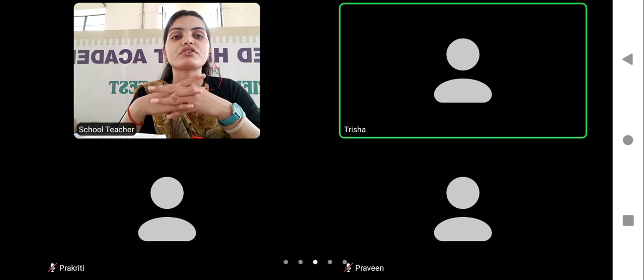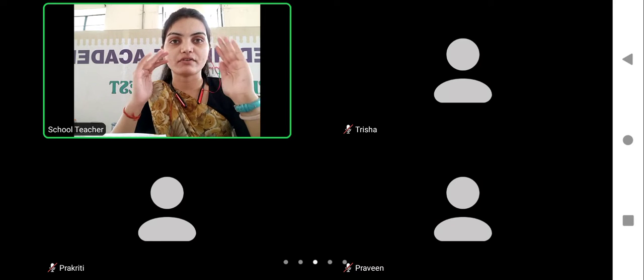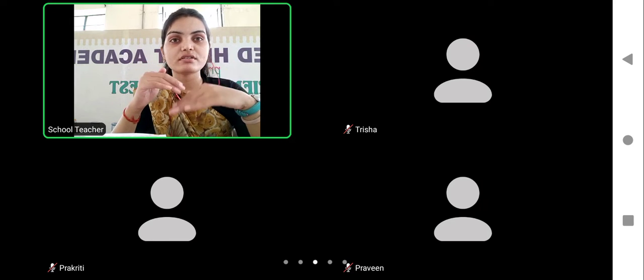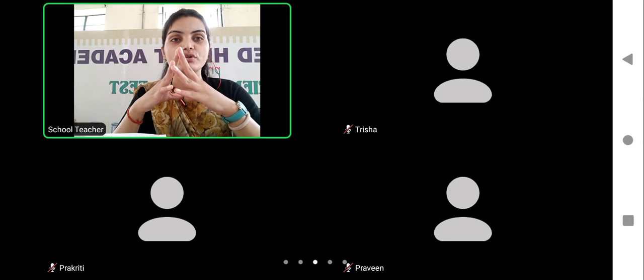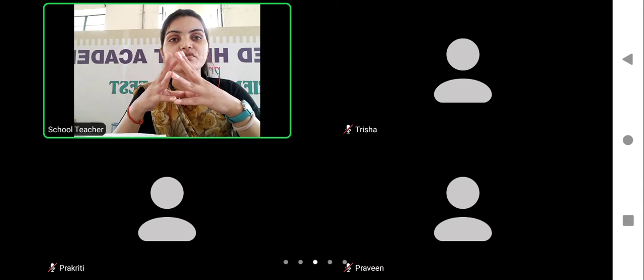Okay, very good, Trisha. But you can also clear it that it is the loss of water from the upper surface of the plant, which is the aerial part. Okay, the root is the embedded part, and the aerial part is the shoot. So when that loss of water takes place from the upper part of the plant, that is known as transpiration.